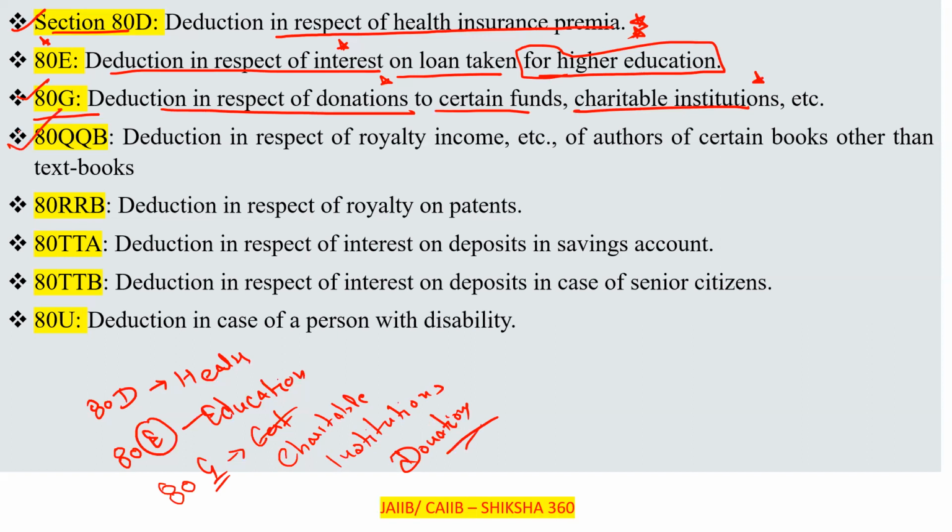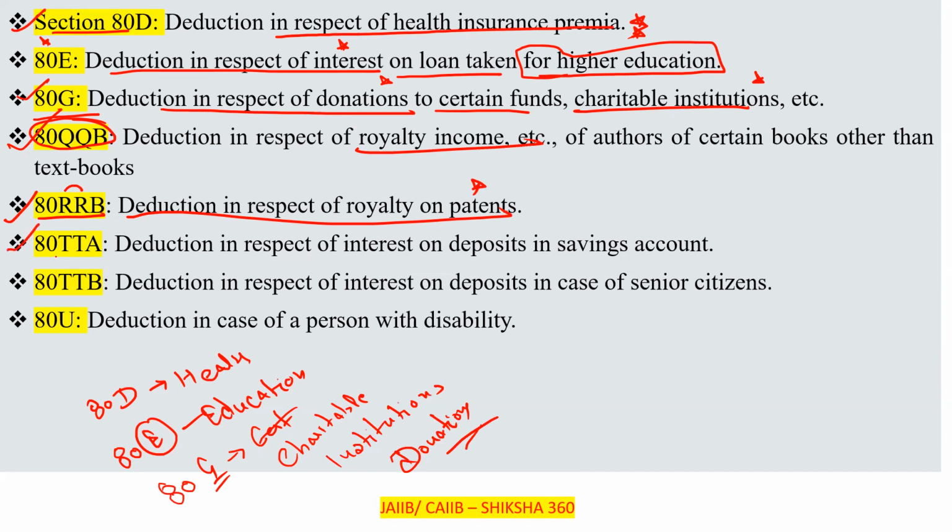Next one, that is 80QQB, clear, that is deduction in respect of the royalty income of authors of certain books other than textbooks, clear. Very, very important: deduction in respect of royalty income comes under 80QQB. And next one, that is 80RRB, R for royalty on patents, clear. That is deduction in respect of royalty on the patents.